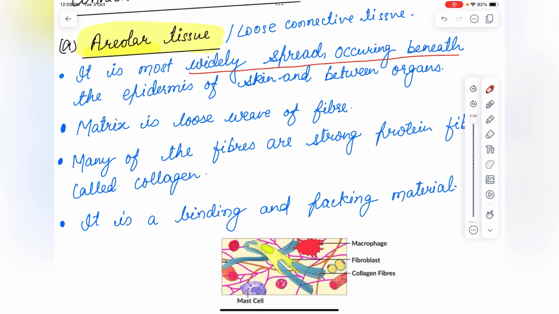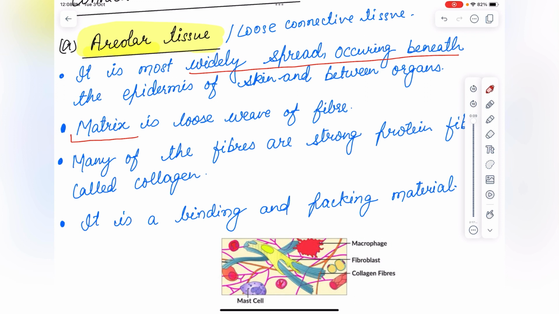As I told you that it is a connecting tissue, so it will be binding the organs, tissues, so it is present in that. And in this, the matrix is loose weave of fibers. So the matrix is loose, means there are different types of matrix present, but in areolar tissue, the matrix is loose weave of fiber.